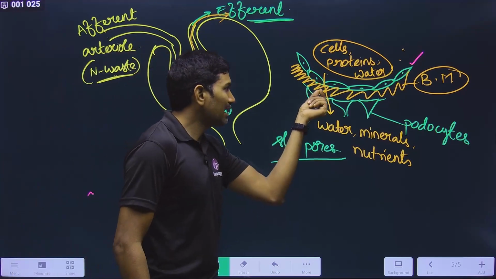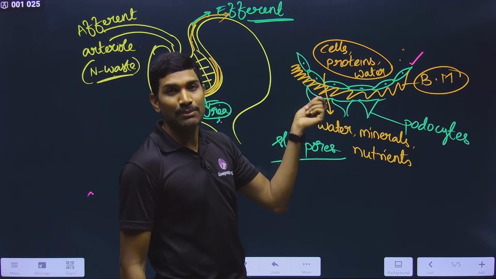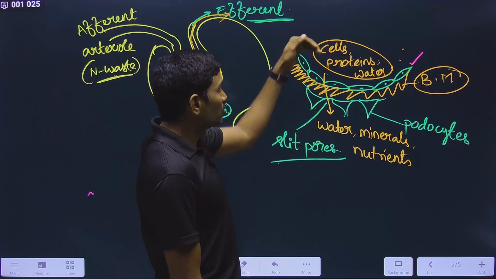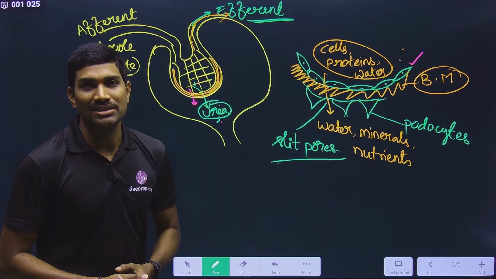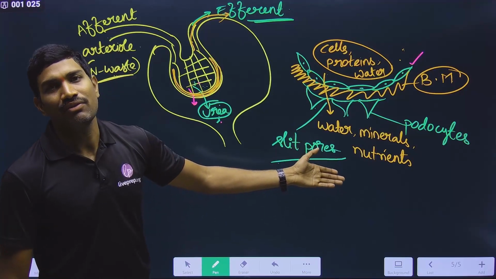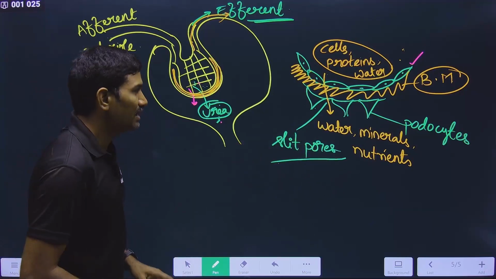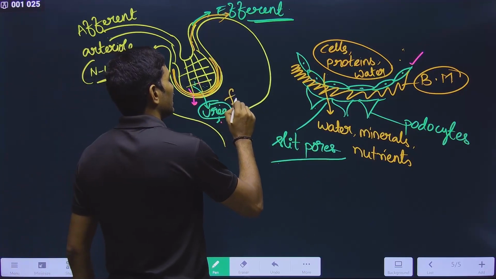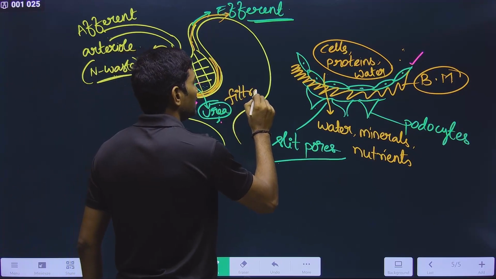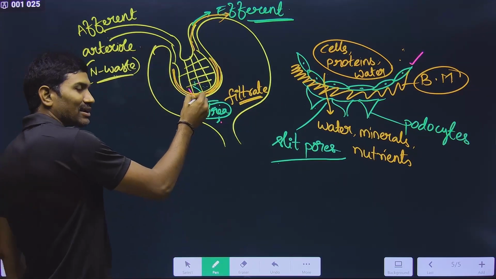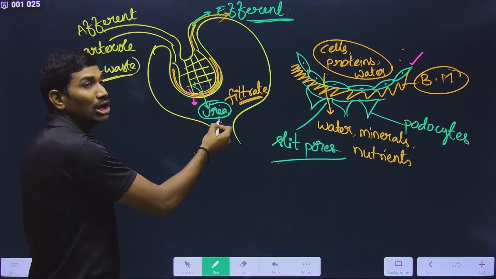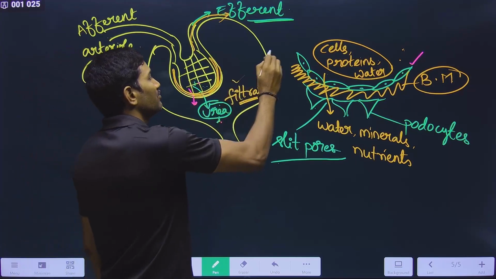And since very fine gaps, slits are present, through this the filtration is taking place. It is also called ultrafiltration. In this way, please understand these technical names: upon filtration, the fluid coming into the lumen of Bowman's capsule is called the filtrate.